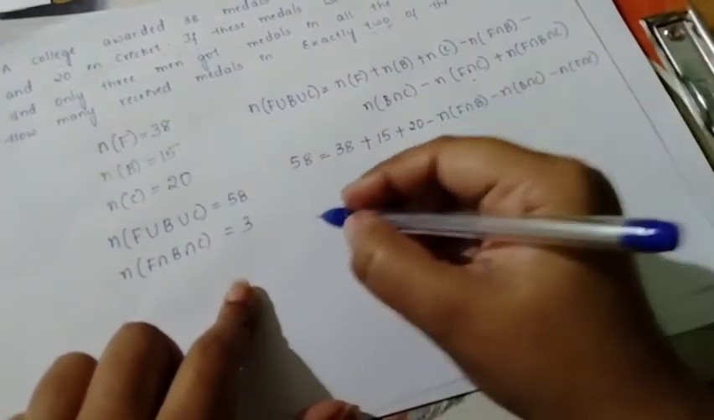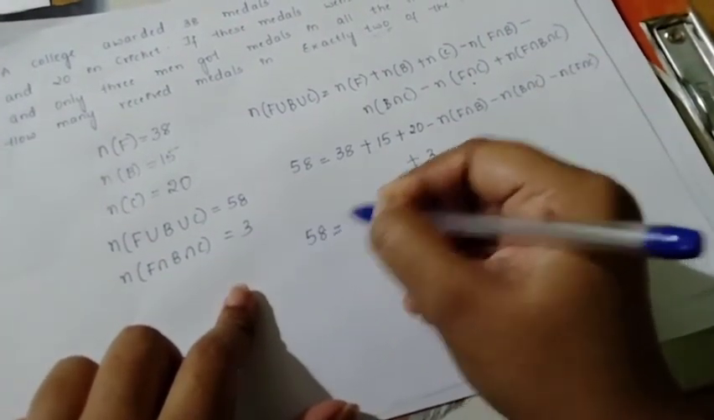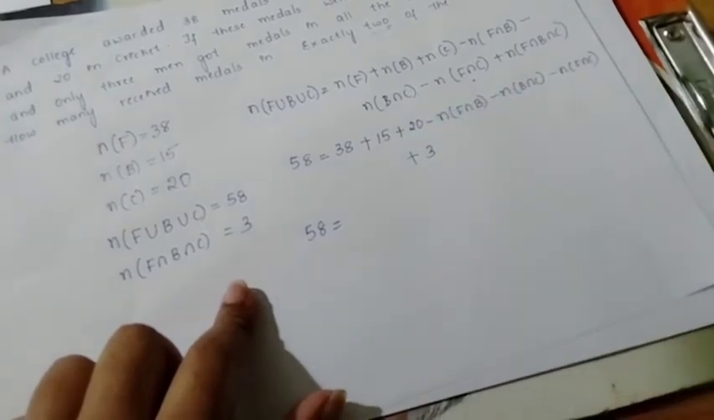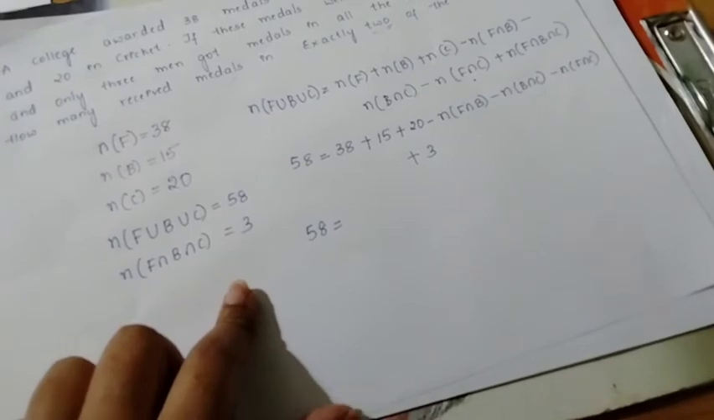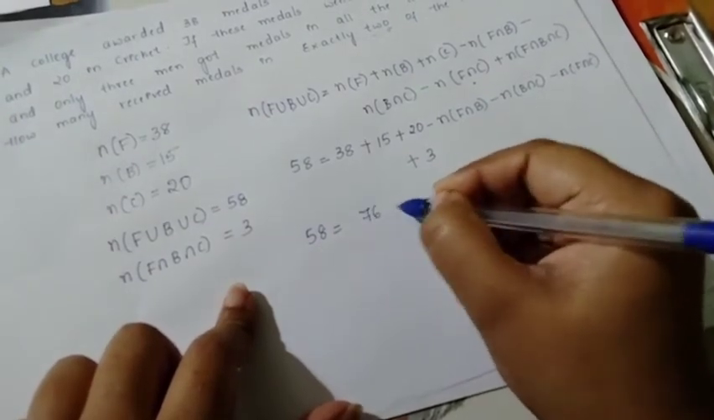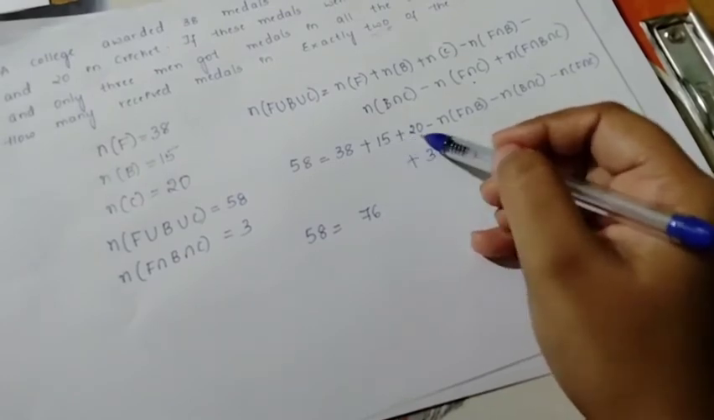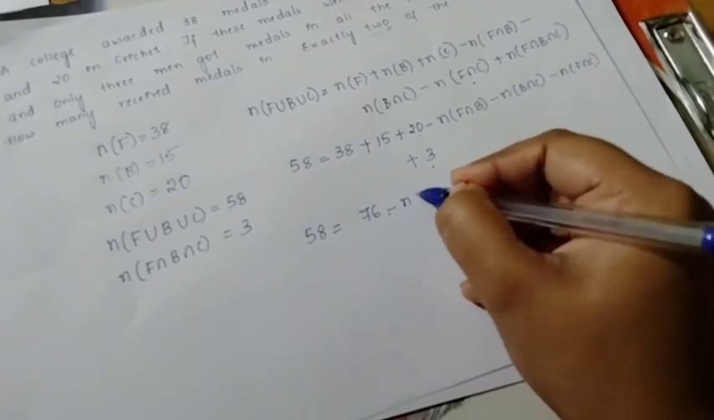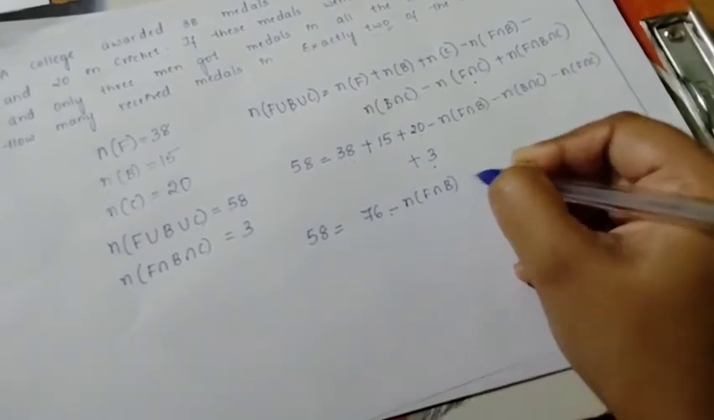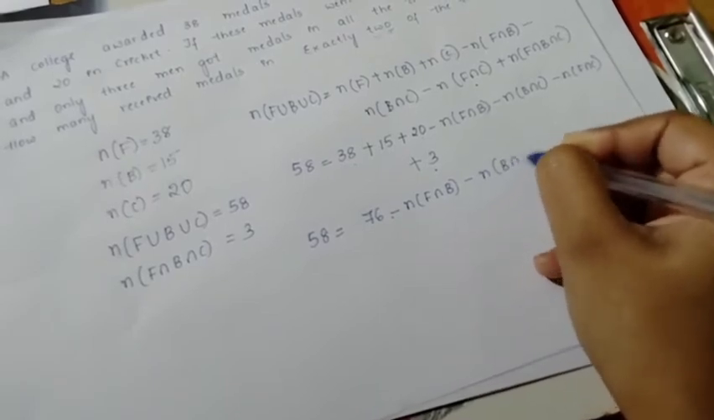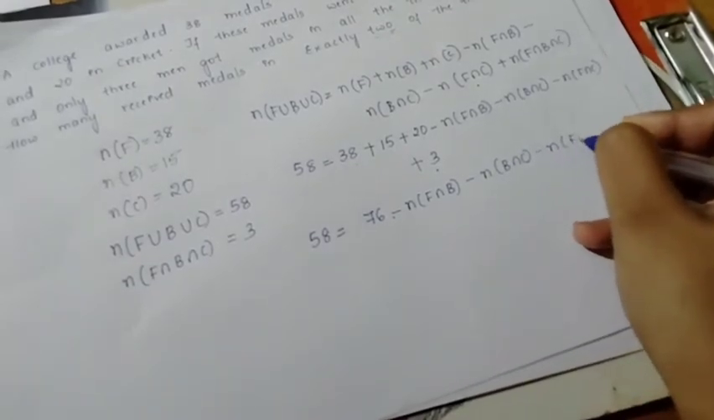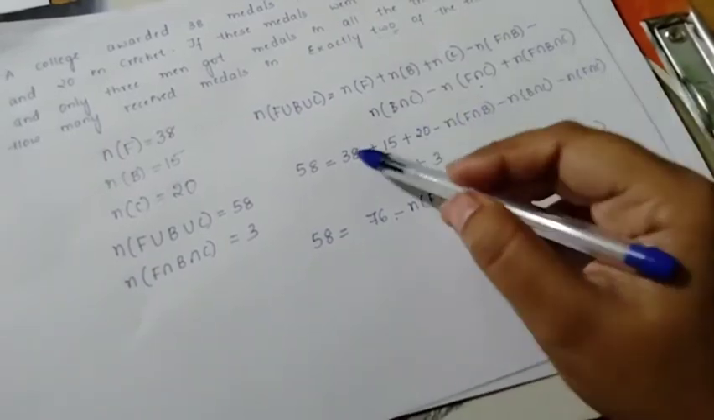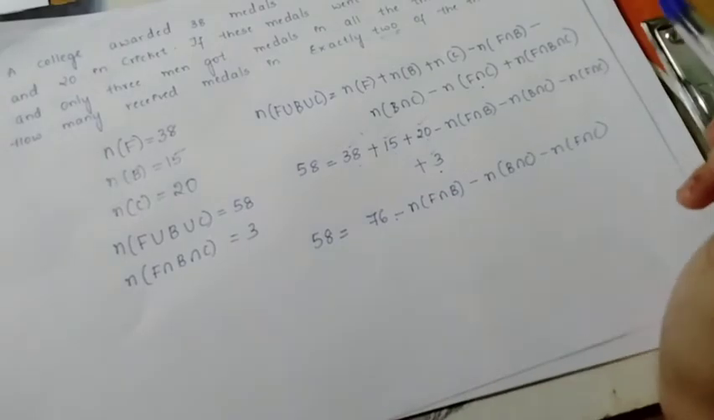Now I make a total of all these. 58 is equal to 38 plus 15 plus 20 plus 3. If you do, you get 76. Minus these terms as they are: N of F intersection B, minus N of B intersection C, minus N of F intersection C. So I write these three terms as they are.